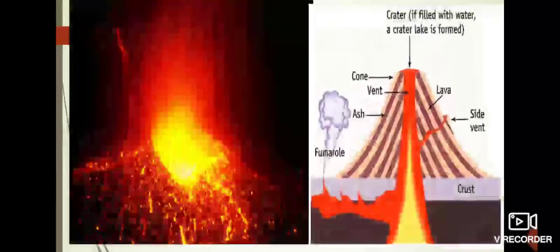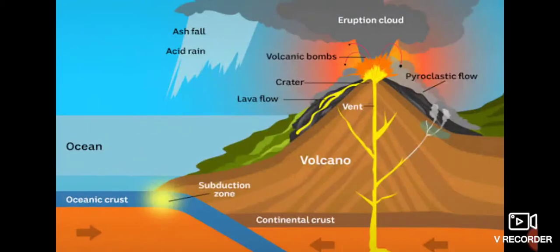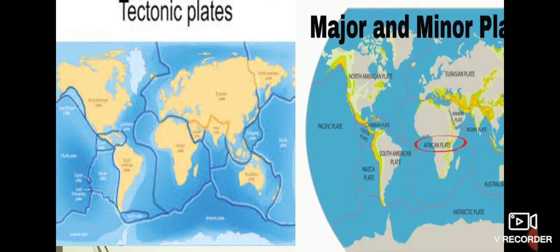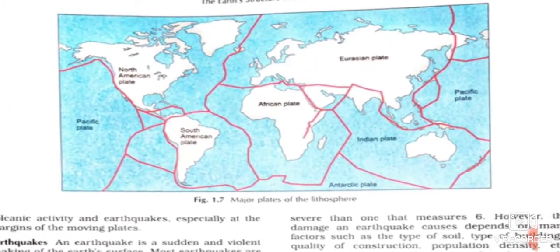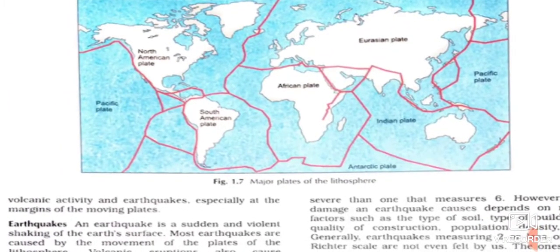And now we are going to move to our next topic, children. These are the well-labeled diagrams of the volcanoes. Tectonic plates also we have covered. And now we are moving to another topic, which is earthquakes. Before that, children, we can see in this diagram that there are many major and minor plates of the lithosphere. When we are walking on the land, we cannot see these plates. We cannot see this separation. But it is found below the surface of the earth.